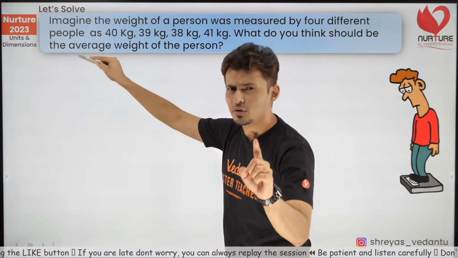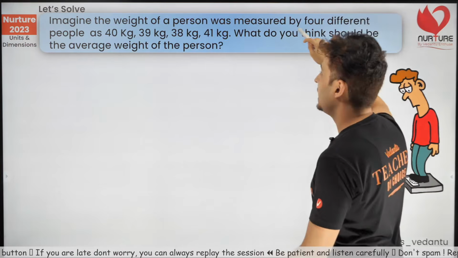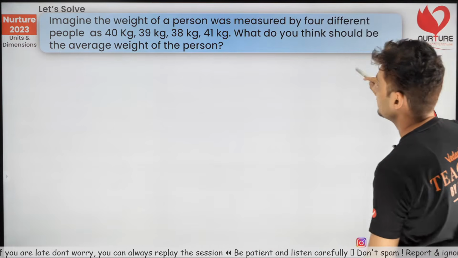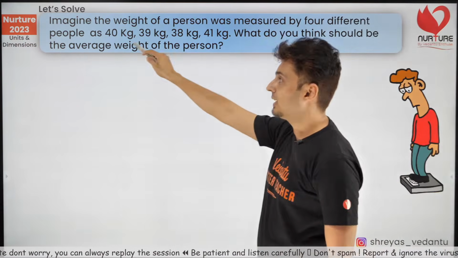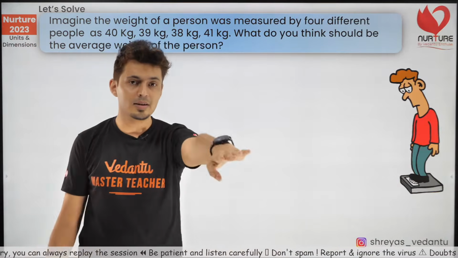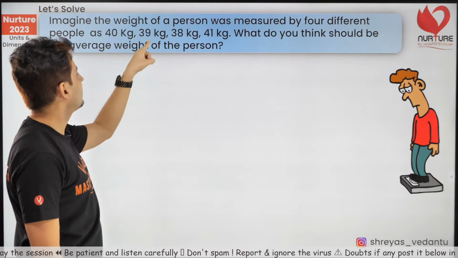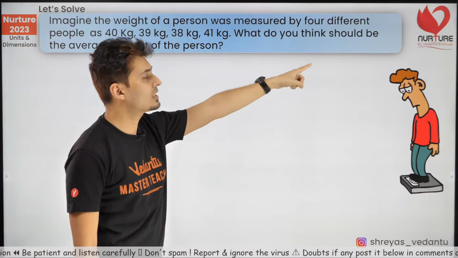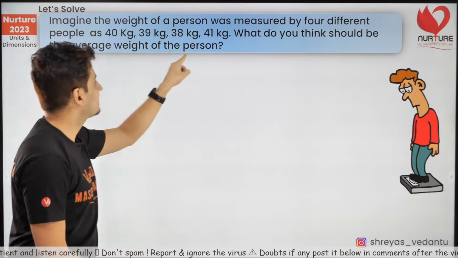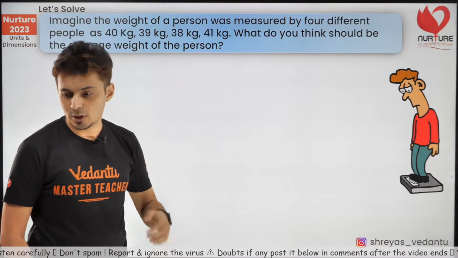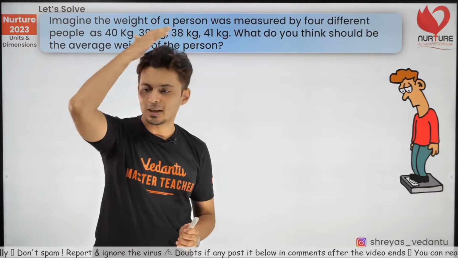Let's see whether you can answer this very quickly. Imagine the weight of Samuel John was measured by 4 different people. 4 different warriors out here have measured these values. So look at that, 40 kg, 39 kg, 38 kg, 41 kg. What do you think is the average weight of this person? Come on guys, let me know.